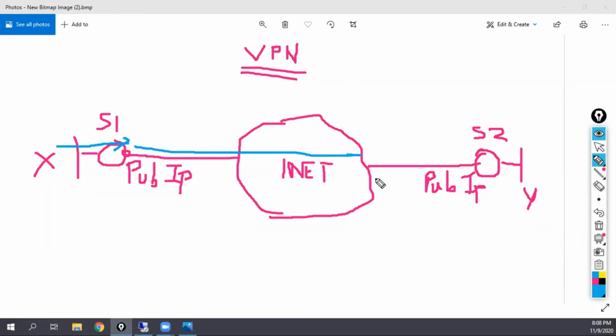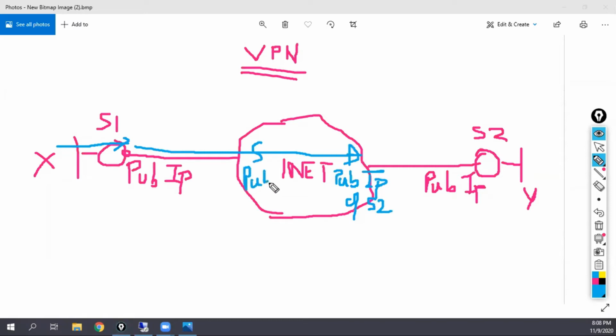People can see only what? The public IP, the packet IP header. If somebody opens it, what do they find? The public IP of site 2. This is the destination, and the source is what?